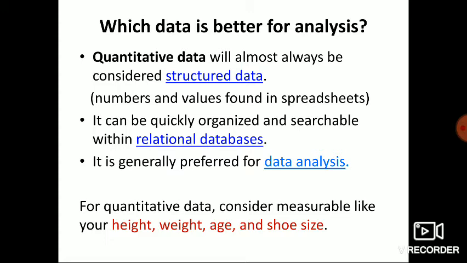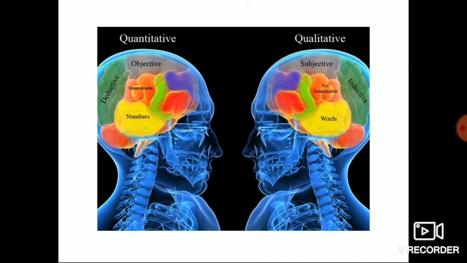This data is organized, so that it can be easily applied for any analysis or calculations. See examples of quantitative data: height, weight, age, size. On this data, we can do any analysis easily.